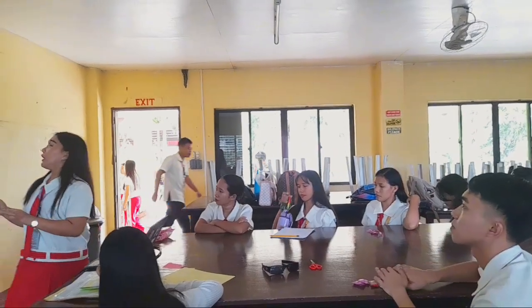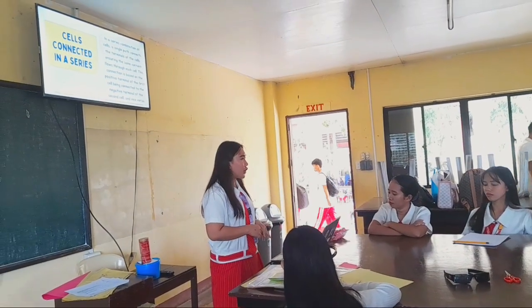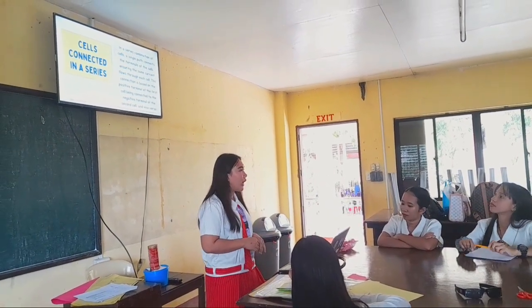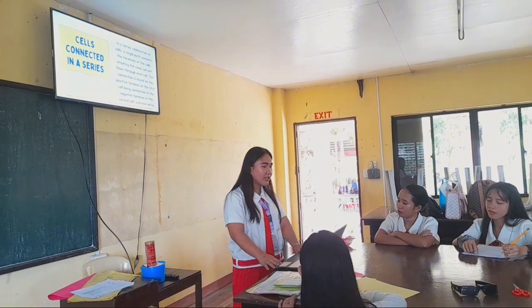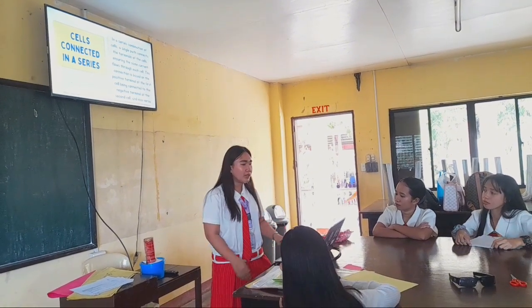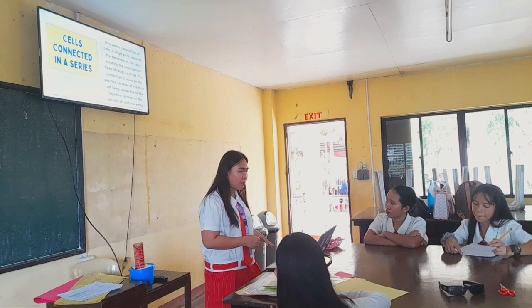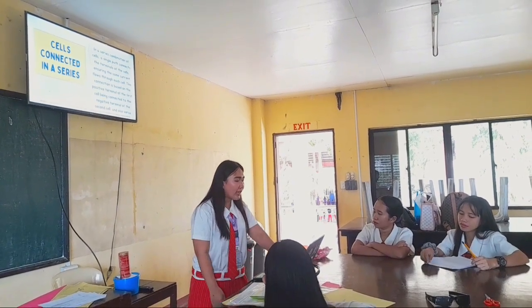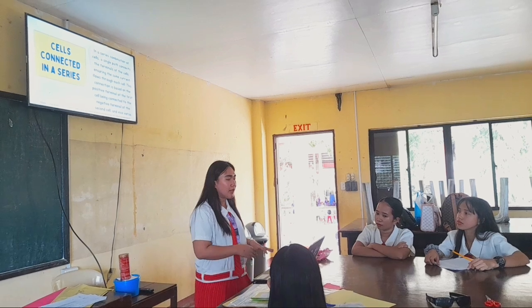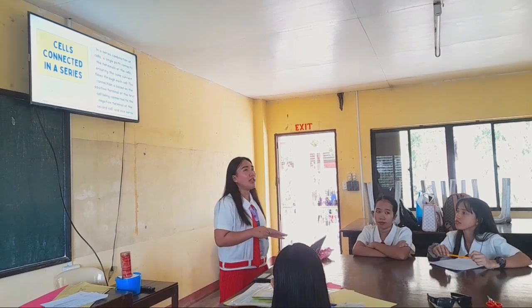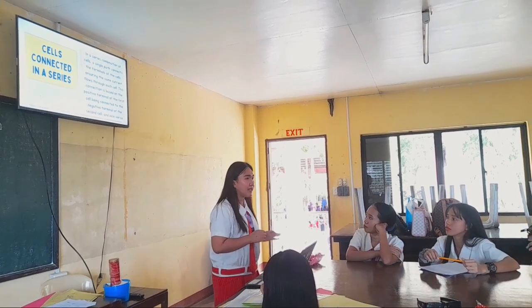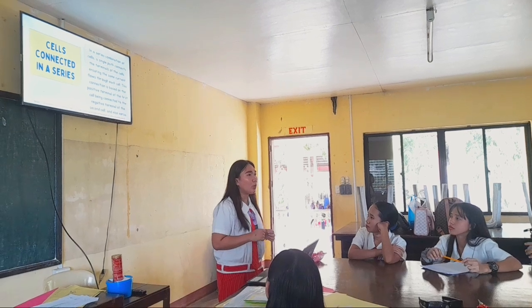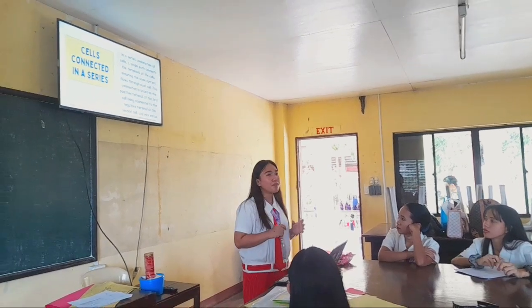In a series combination of cells, the positive terminal of one cell is connected to the negative terminal of the next cell. This creates a single continuous path for current to flow. Since there is only one path, the same amount of current must flow through each cell. So in our combination of cells in series, there is only one path, unlike in our combination of cells in parallel.